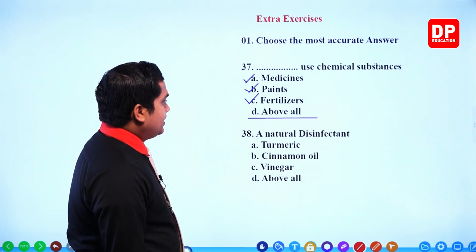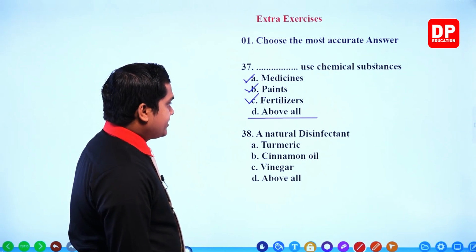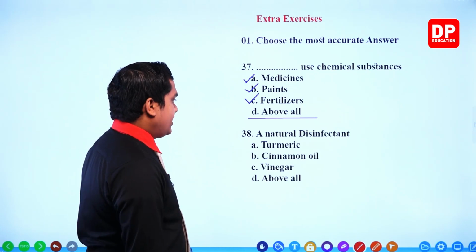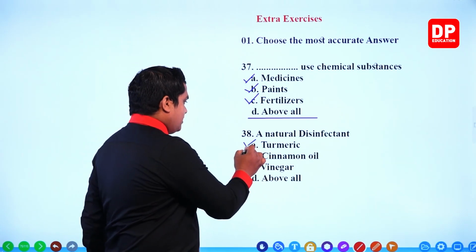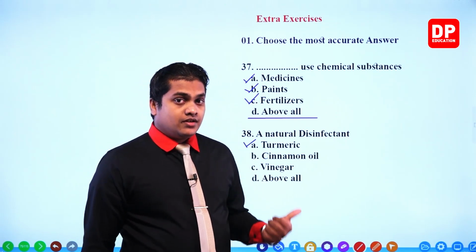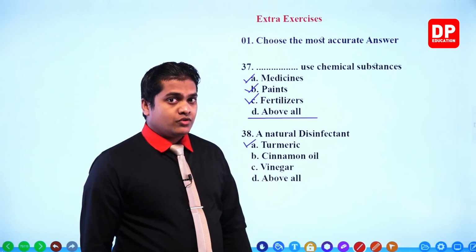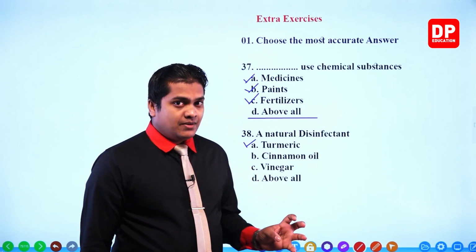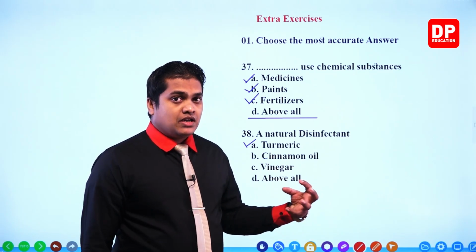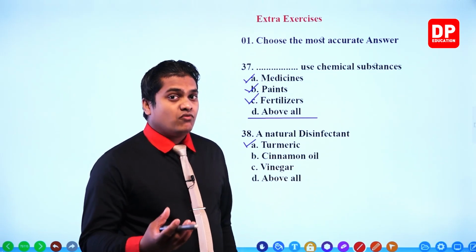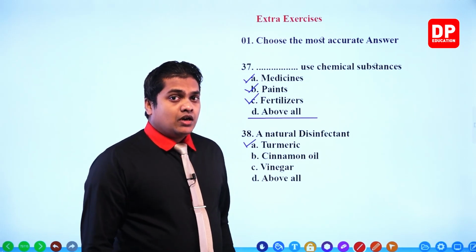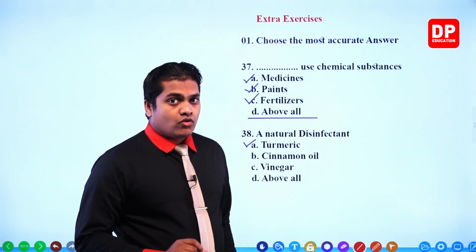Next one, a natural disinfectant. Turmeric. Correct. Because when we were discussing the lesson part about the natural disinfectant, I told you about those Tamil and Hindi people. Can you remember, even in India for now, those people are using turmeric powder mixed water in order to destroy pathogenic microorganisms.